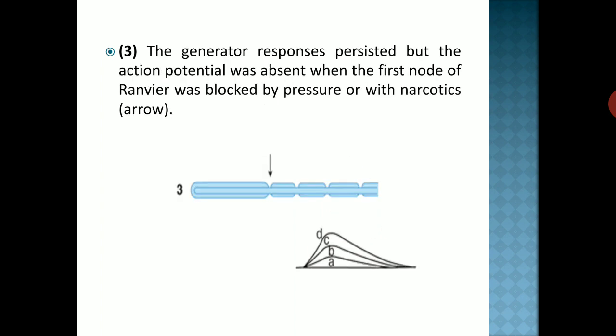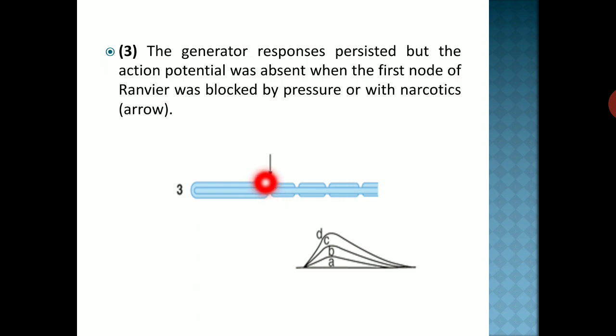Now in the third observation, generator response persists but action potential was absent. Here you can see the E graph is absent. It is because the first node of Ranvier was blocked by pressure or with narcotics.